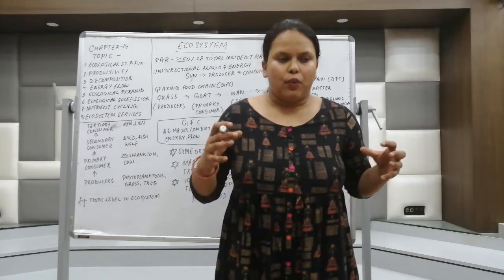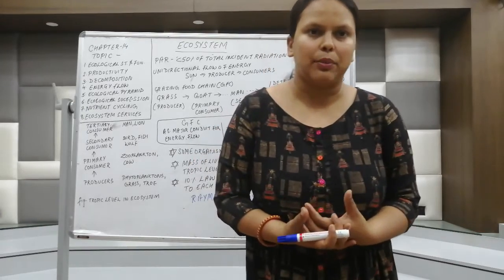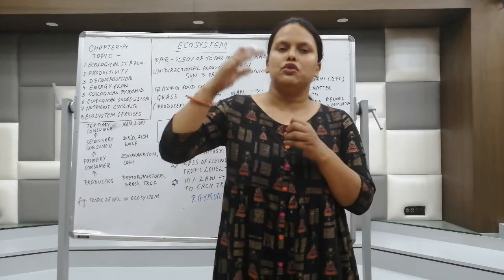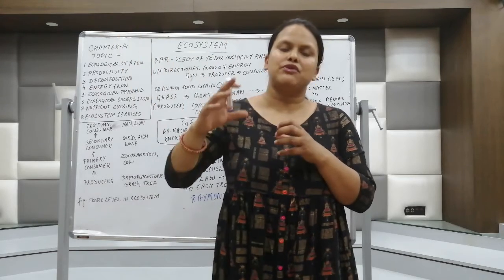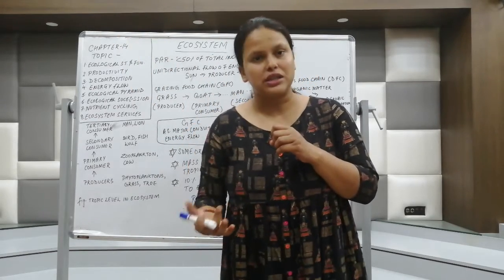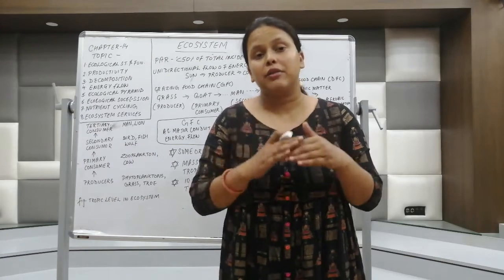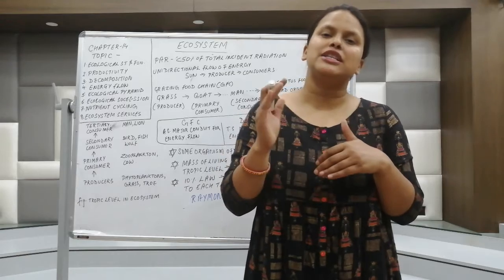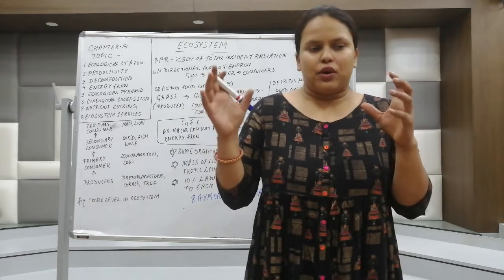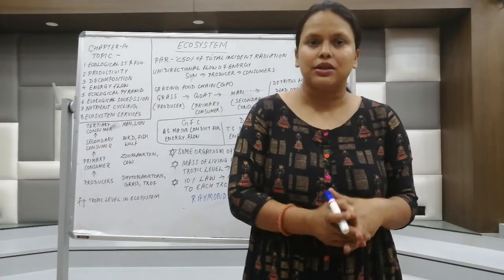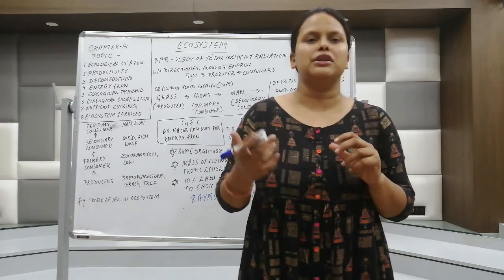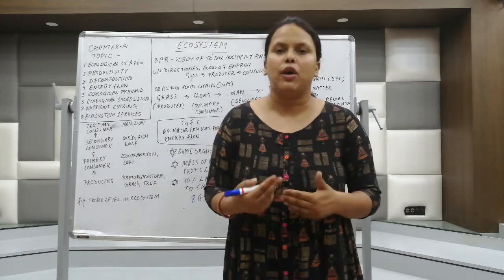What we are going to study in this topic is plants. Green plants are the producers, and from the producers to the different trophic levels, meaning to the consumers, which are also heterotrophs, there will be a flow of energy. This flow of energy is unidirectional. So here comes the first law of thermodynamics. What does it suggest? That energy is not formed; it is only transferred from one form to another.